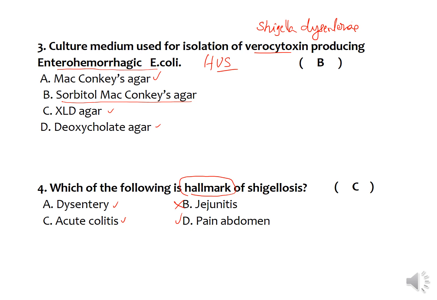So all three are present, but the hallmark is the acute colitis, because the dysentery and pain abdomen may be presented in other members of the Enterobacteriaceae, but acute colitis is mainly seen in case of Shigella dysentery.